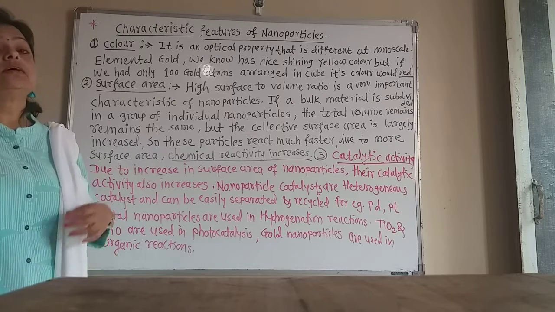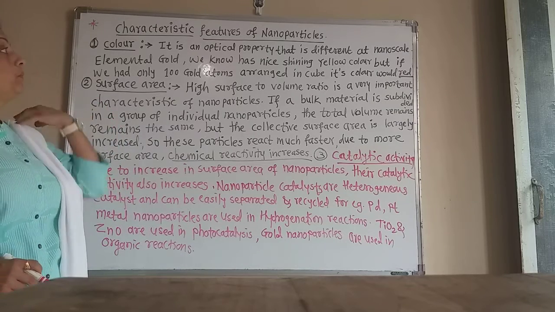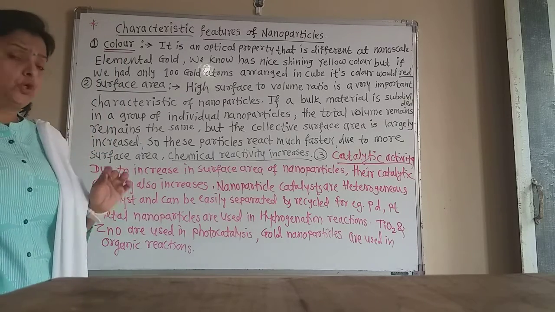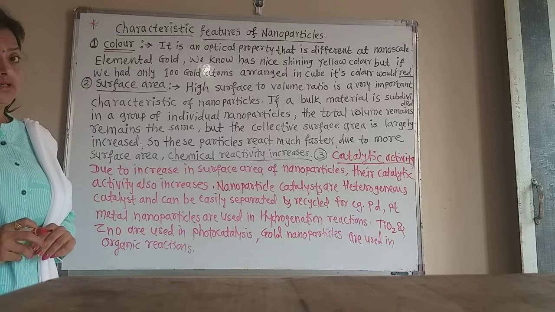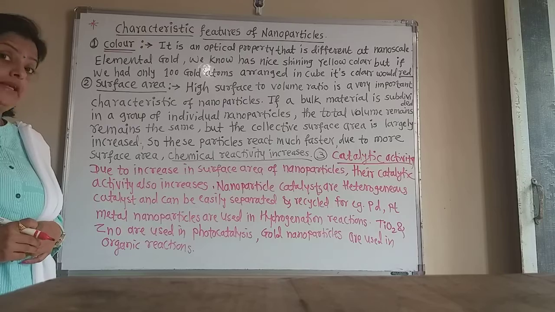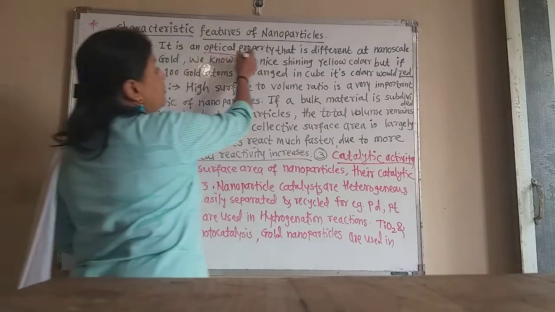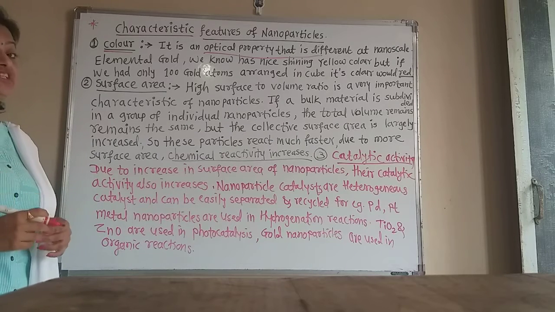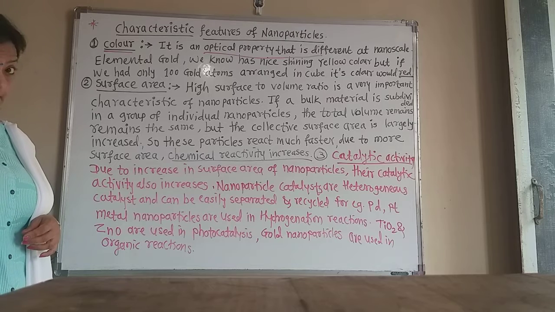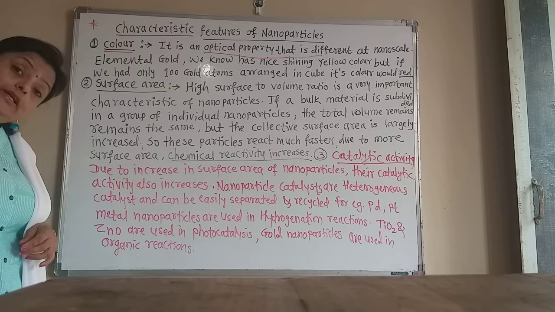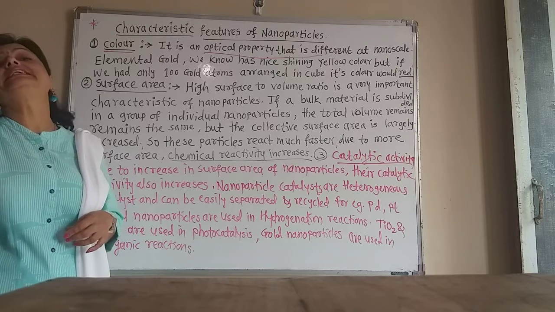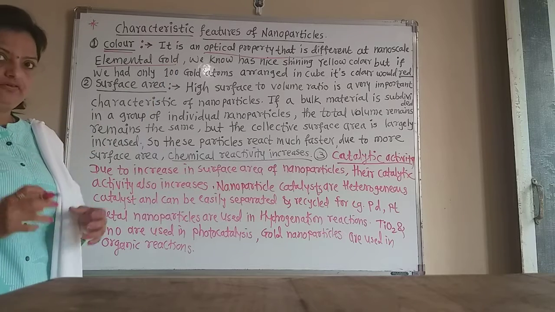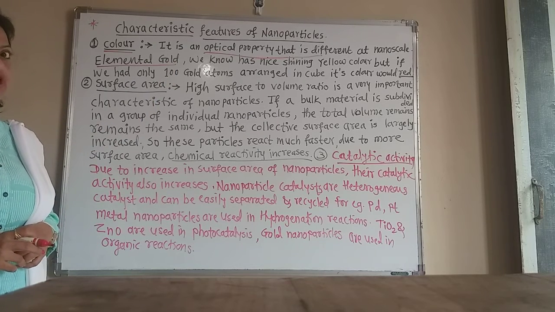Generally there are three characteristic features of the nanoparticle. First one is color. It is totally an optical property. Our eyes can recognize the color of the nanoparticles. So it is an optical property that is different at nanoscale. On a large scale, the color of the bulk material is different, but on the nanoscale, the color of the same material is different.